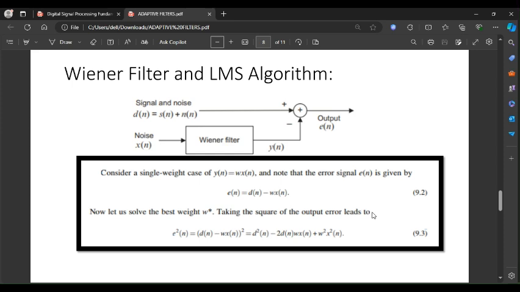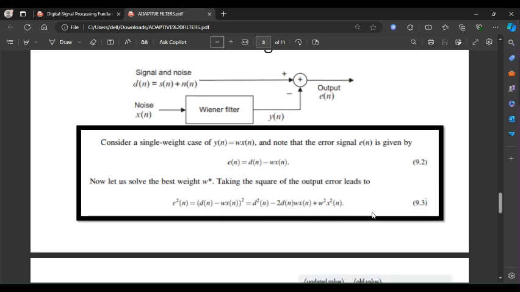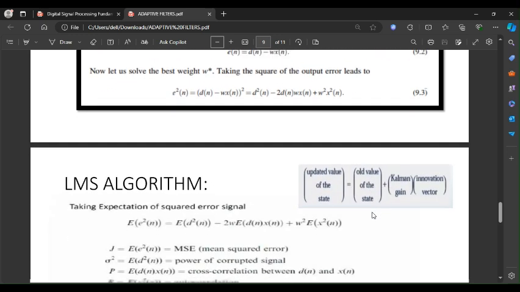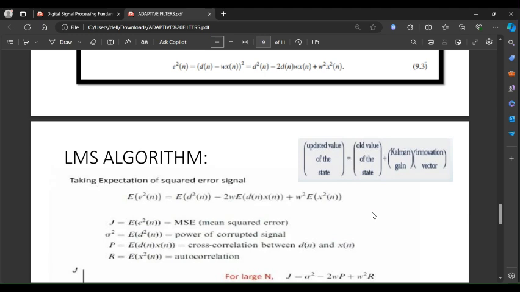Basically, the advantage of this application is to remove noise from the signal, improving signal to noise ratio, and then signal enhancement, real time adaptation, etc. Moving towards the LMS, the least mean square algorithm, that is widely used in adaptive filter algorithms, iteratively adjusts its filter coefficients to minimize the mean square error between the desired signal and the filter output. It is practically suitable for applications where real time processing and simplicity in implementation are important factors.